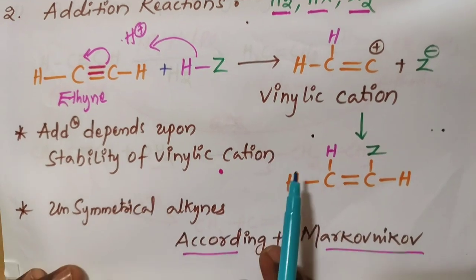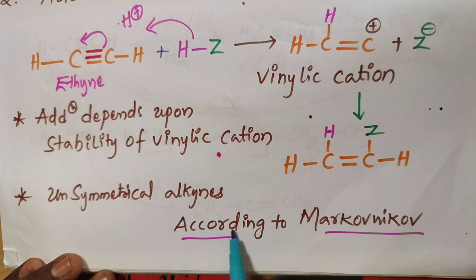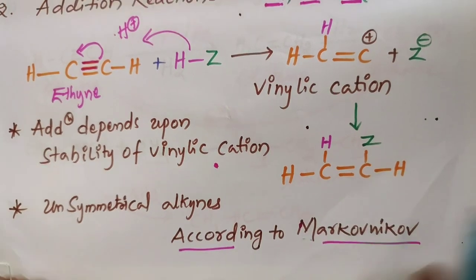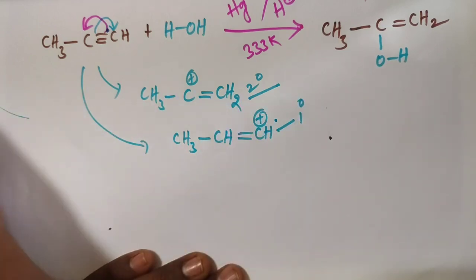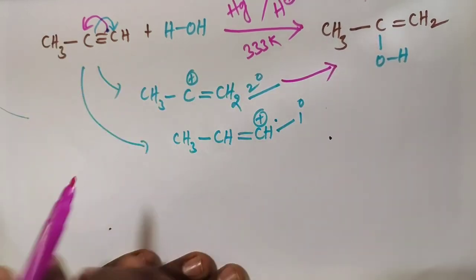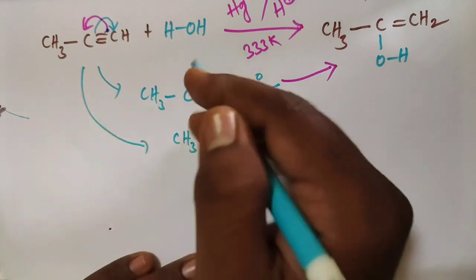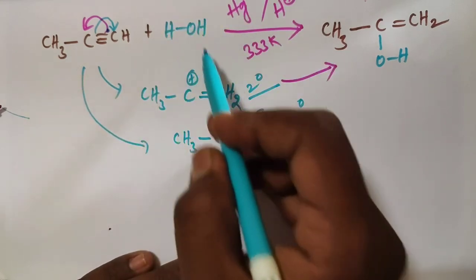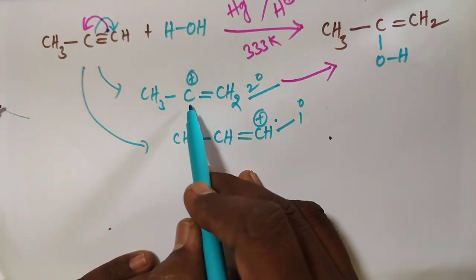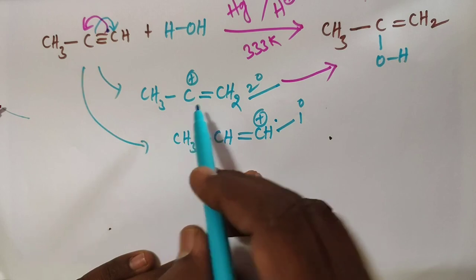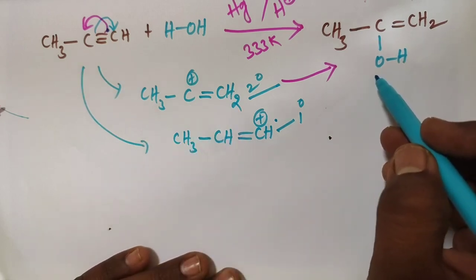So unsymmetrical alkynes follow the Markovnikov rule, and this is the preferable major one. After adding H plus, OH minus is added to the second carbon only. We get this product.